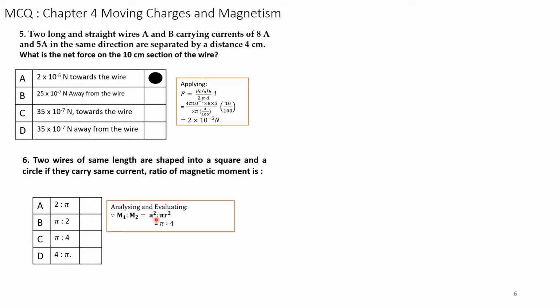That is A square. Area of the square is A into A, is to pi r square. Area of the circle is pi r square. Therefore, the ratio is pi is to 4. Therefore, the answer is pi is to 4, which is C.